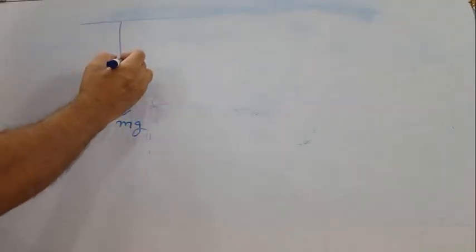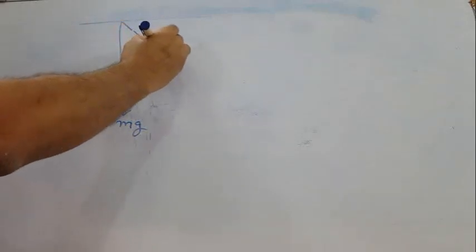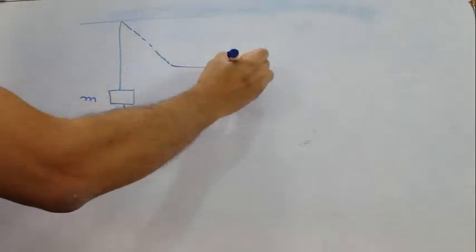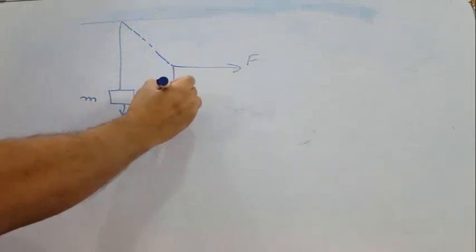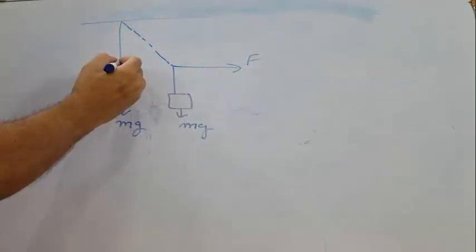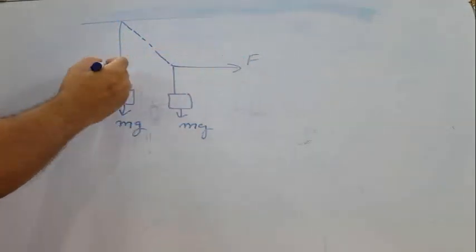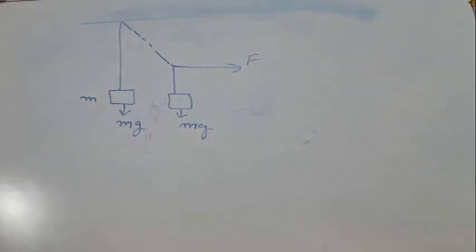Now at this point, some force F is applied in this direction, so due to that, it will be displaced in this direction. Suppose that is the position. It is in equilibrium position. Equilibrium position means net force is 0.